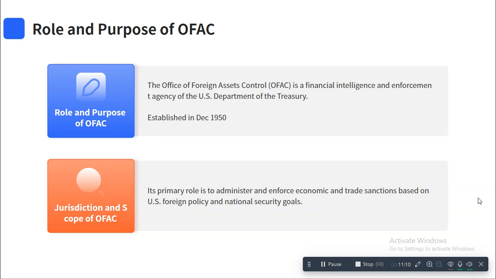If there are any security threats to the US, or if the US identifies any security threats against any individual country or any section, it can go ahead and enforce sanctions. Now, what are sanctions? Sanctions are basically bans or restrictions that are enforced.